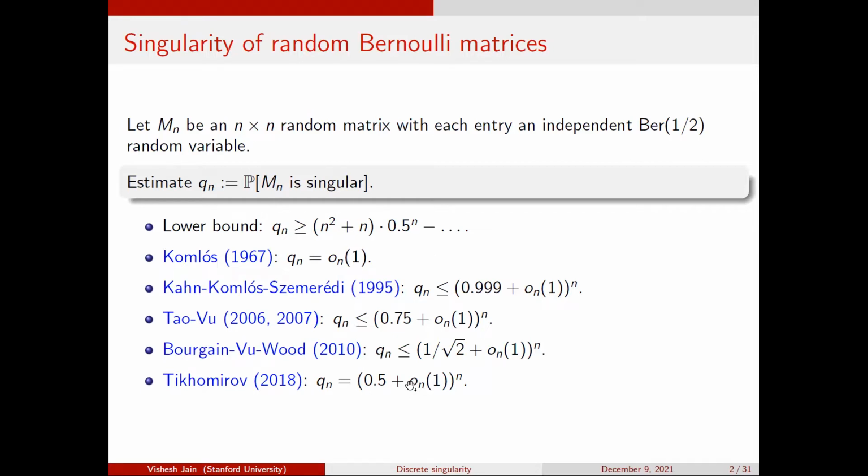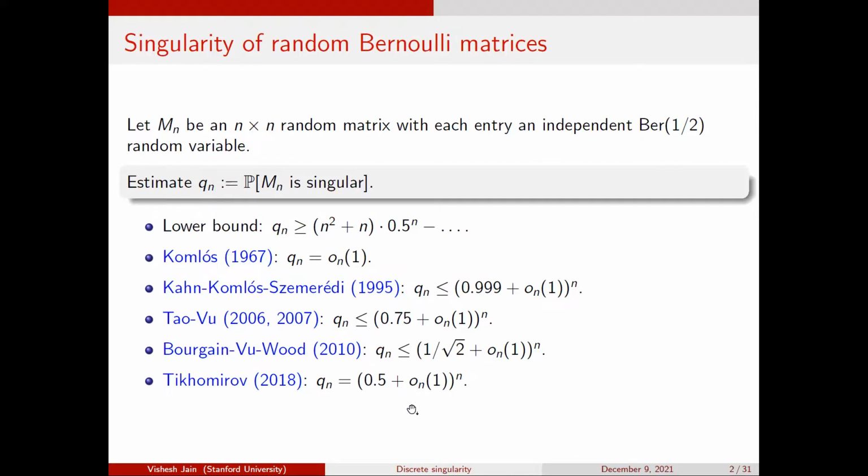And you might ask about this motivating lower bound which we had here, which gave not only a probability but somehow suggested a mechanism for singularity, right? So this lower bound is not just some arbitrary number; it has a meaning, which is that, up to leading order, the dominant contribution to the probability of singularity is a row or column being 0, or 2 rows or 2 columns being the same. So it has some meaning, whereas a bound of this form doesn't really capture that meaning, right?